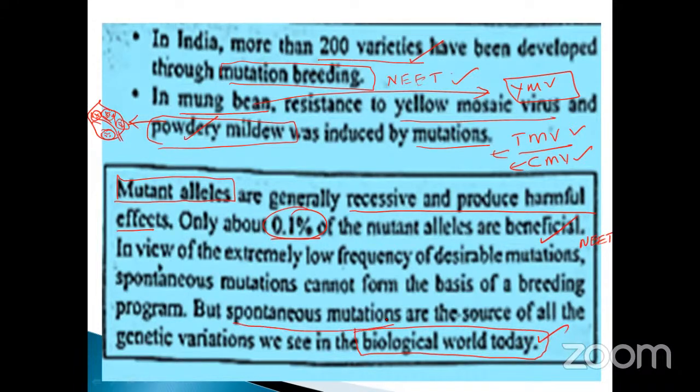Now we are seeing so many mutation changes within organisms, whether plants or animals, due to spontaneously occurring mutation. That is very, very important.